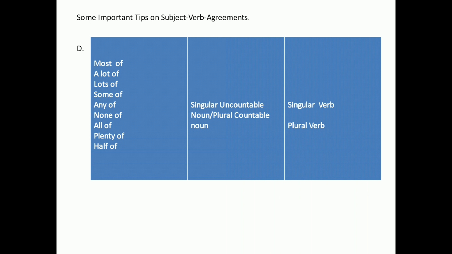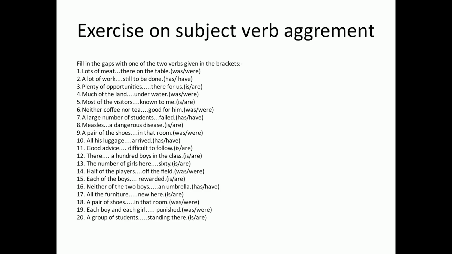And then, if the noun comes singular uncountable, the verb will be singular. If the noun comes plural countable noun, then the verb will be plural. I think you understand well. These four tips are most important. Now I am giving you some exercise on subject verb agreement. I hope you will be able to give the right answer.